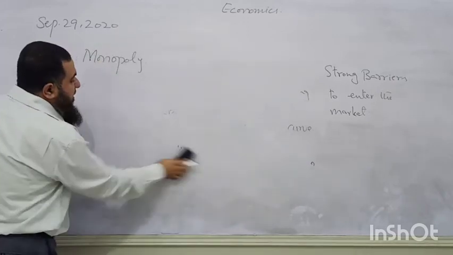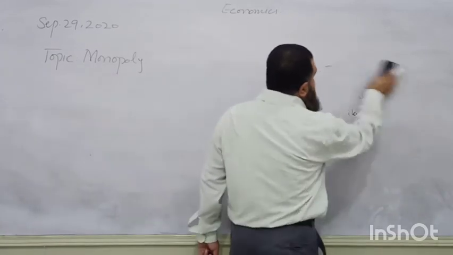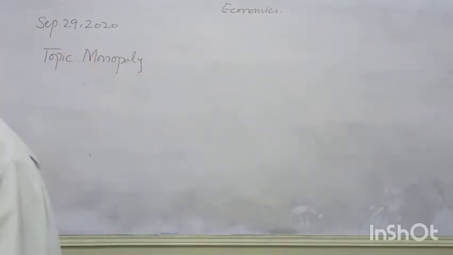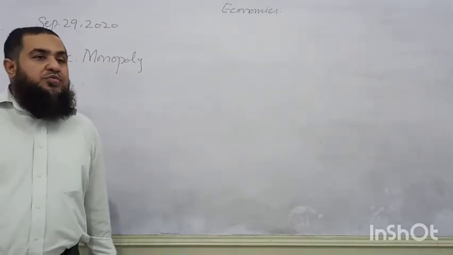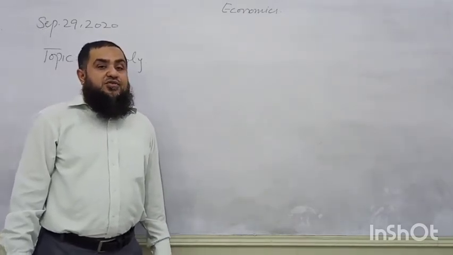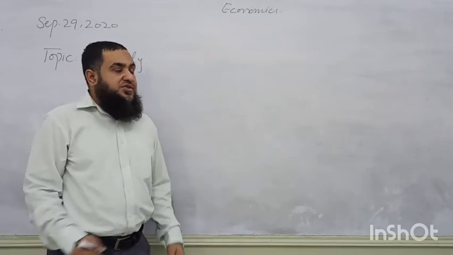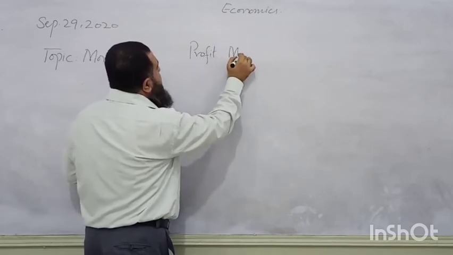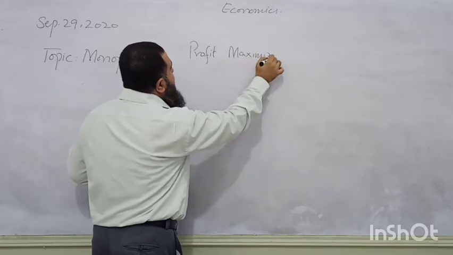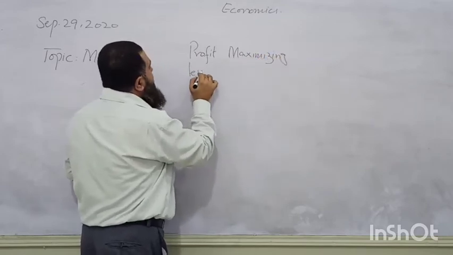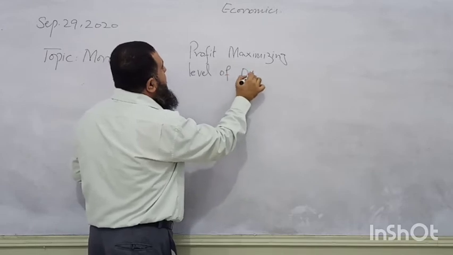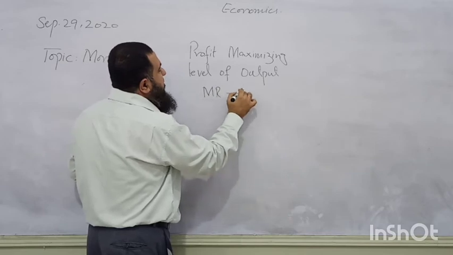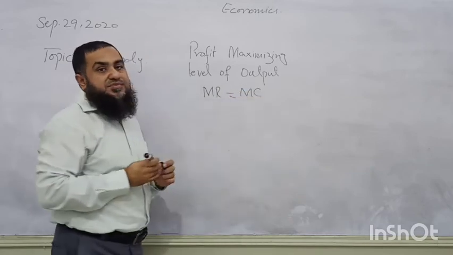Now come towards the profit maximizing level of output. What is the profit maximizing level of output? This firm has to decide the profit maximizing level of output at the point where the marginal revenue of the firm equals marginal cost. This is the point where marginal revenue of the firm equals marginal cost.